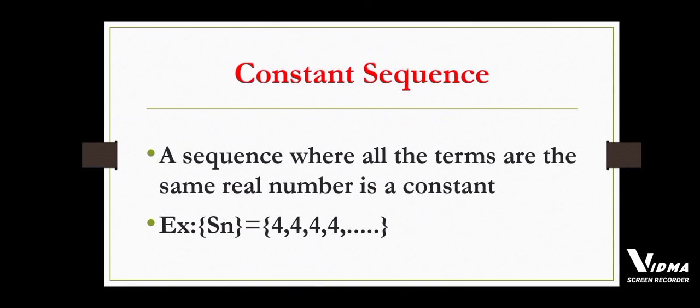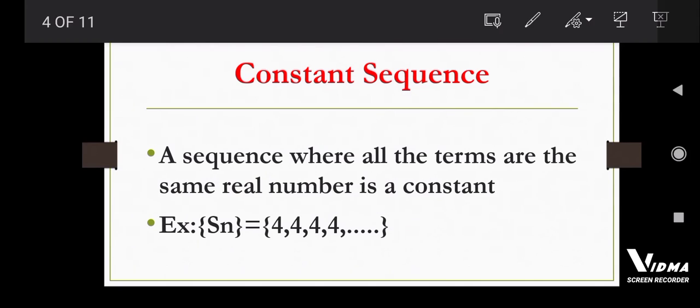We have some types of sequences here. The first one is the constant sequence. In a constant sequence, all the terms in the sequence are the same. For example, Sn is equal to 4, 4, 4 and so on. Here there is no change between the terms and one number is repeating again and again. So this is called a constant sequence.